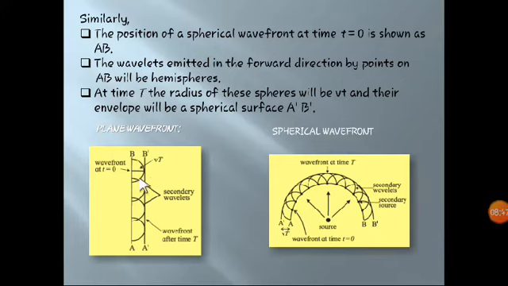The wavelets emitted, you can see, are like hemispheres. They cover some distance after time t. So what is the distance covered in time t? As you know, the velocity of light, we are going to consider it as v over here. Velocity is nothing but distance upon time.